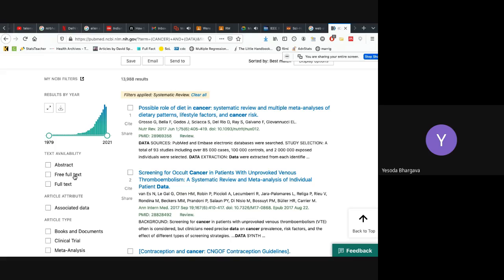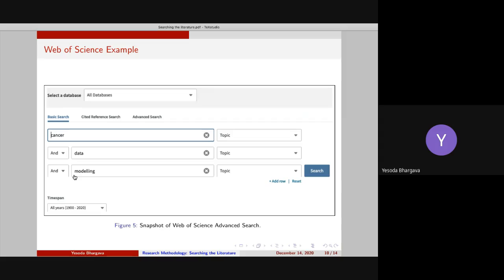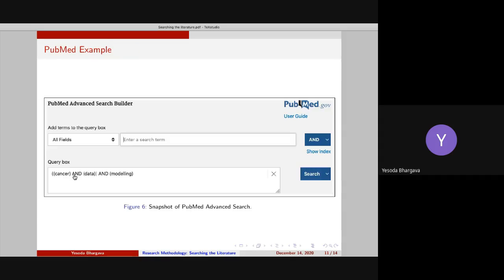I think after today's class, I will share a sample of a search strategy on the portal in the classroom. It will be helpful for you to look at that. So that was Web of Science and PubMed.